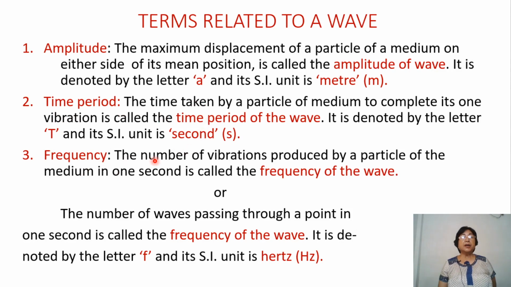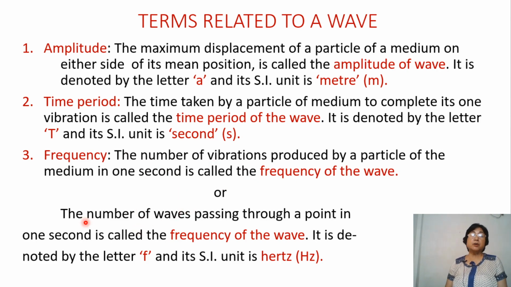Frequency. The number of vibrations produced by the particle of the medium in 1 second is called the frequency of the wave. Okay. What is it? The number of vibrations in 1 second. So for vibrations we can also call it wave.